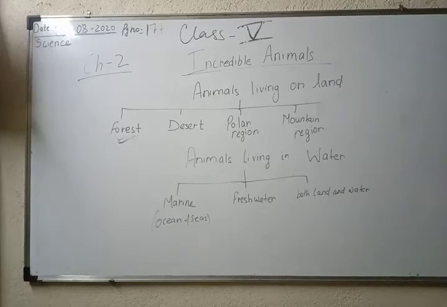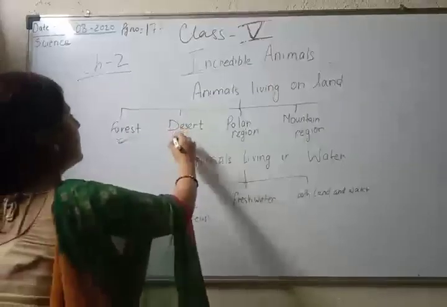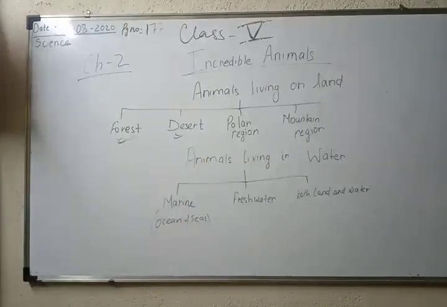Third one is polar region. Now we will discuss about the polar region. What adaptations you find in polar region animals. Polar regions are the areas near the north and the south poles of the earth. The temperatures are very low and the winters are very long. Very few plants grow here as the place is always covered with ice and snow.